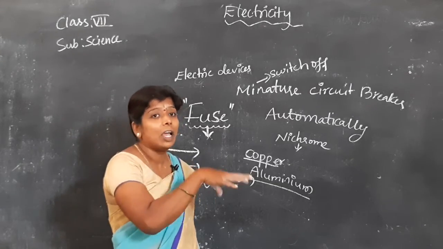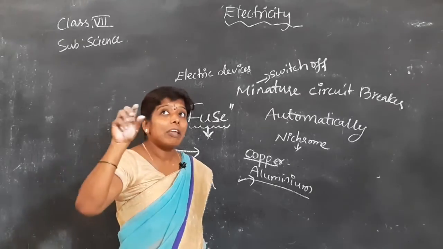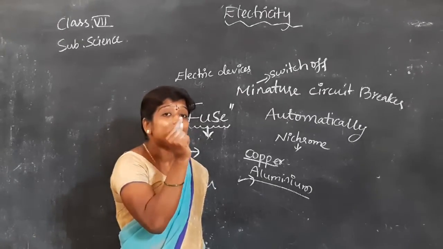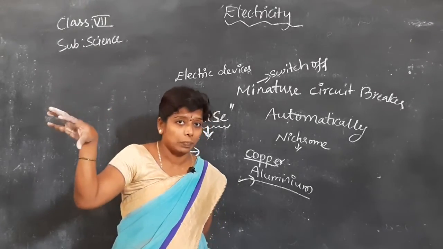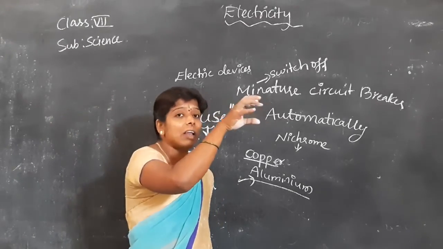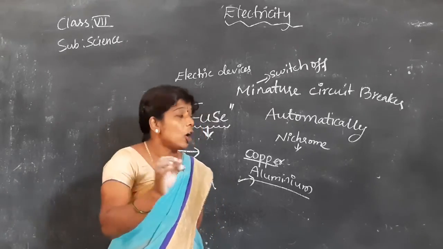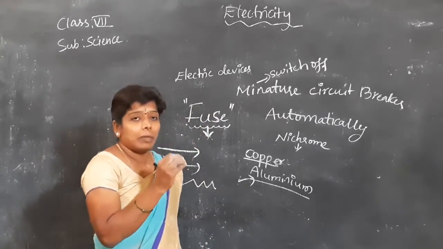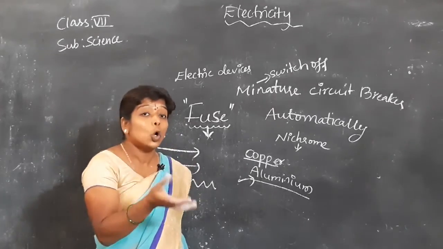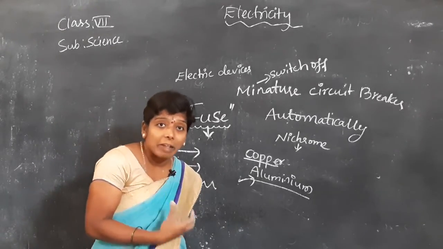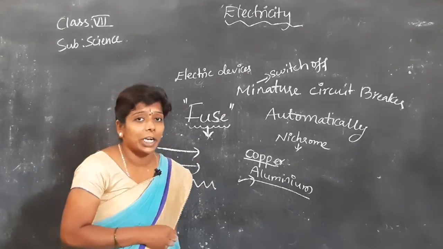If suddenly it stops, you are not using anything in your house. Are all of you getting it? Through the meter we get the electrical bill, and the meter shows how much current we are consuming. I hope all of you are getting it. Thank you.